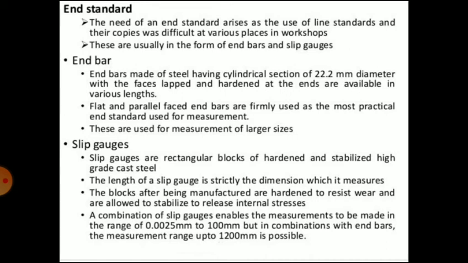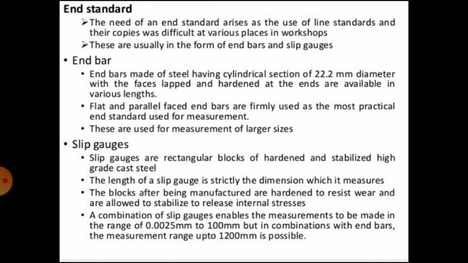Then the second type of end standard is slip gauges. Slip gauges are rectangular blocks of hardened and stabilized high grade cast steel. The length of slip gauge is strictly the dimension which it measures. The blocks, after being manufactured, are hardened to resist wear and are allowed to stabilize to release internal stresses.